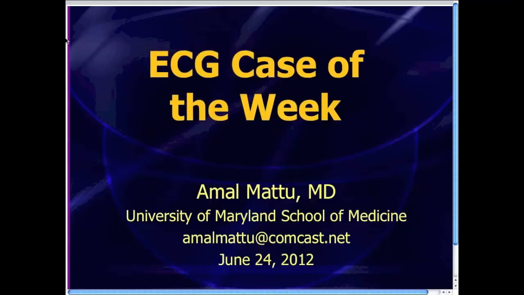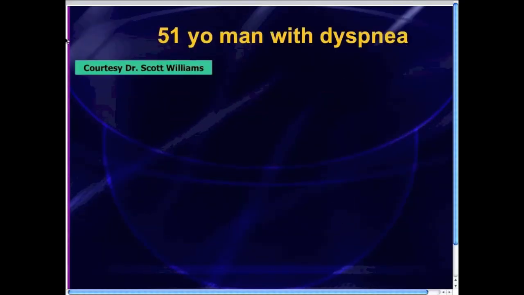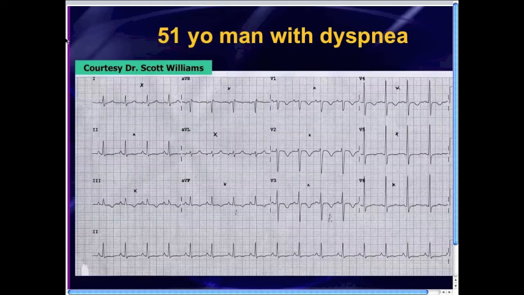This week's initial case, at least, was provided by Dr. Scott Williams, who's an attending physician at York Memorial Hospital in York, Pennsylvania. I ran into him at a board review course, and he had this EKG to present. He's a 51-year-old man that he and his colleagues took care of, who presented with severe shortness of breath. And what they noticed on this EKG was a bunch of T-wave inversions, which at first glance would make you think that this patient's shortness of breath is due to diffuse cardiac ischemia.